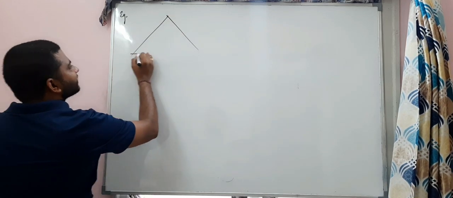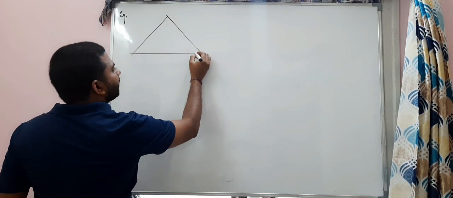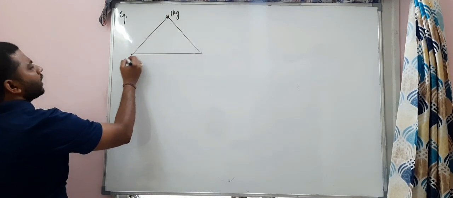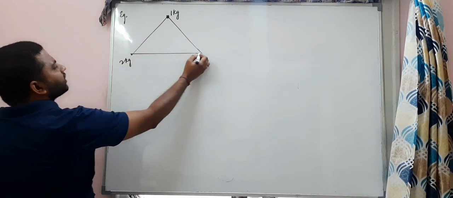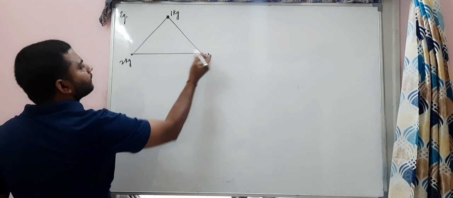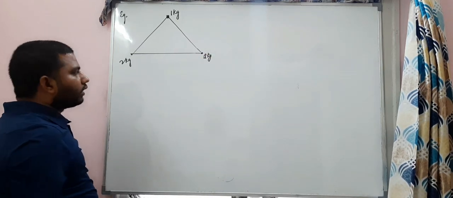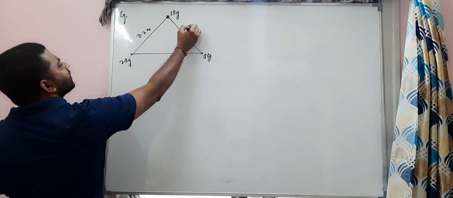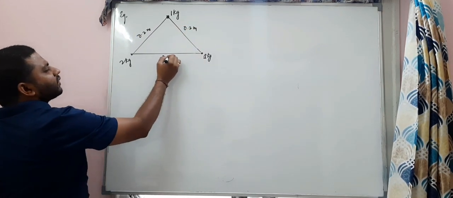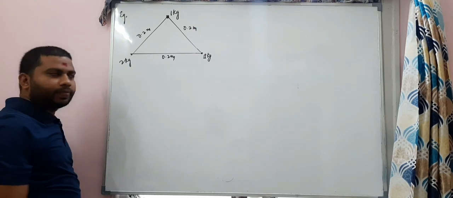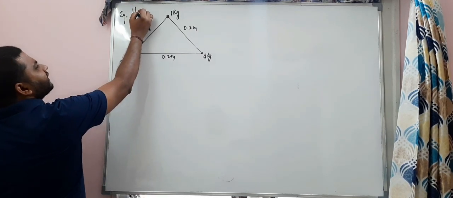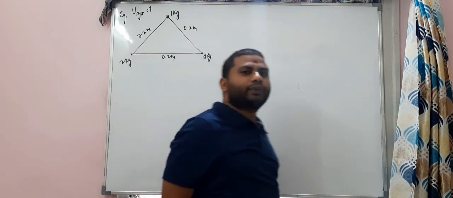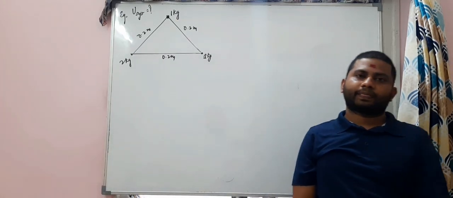There are 3 masses kept at the vertices of an equilateral triangle: 1 kg, 2 kg and 3 kg. Each side is 0.2 meter. The question is, find the potential energy of the system, my dear students.